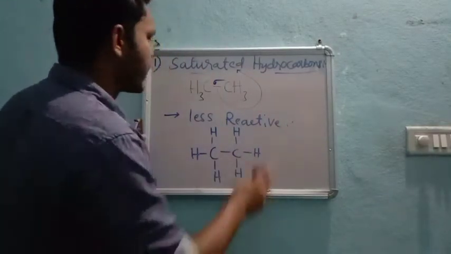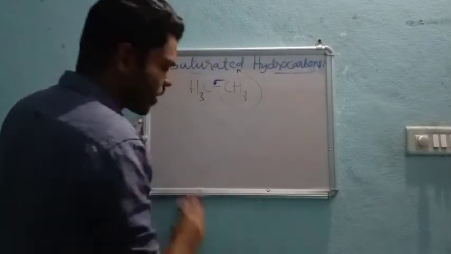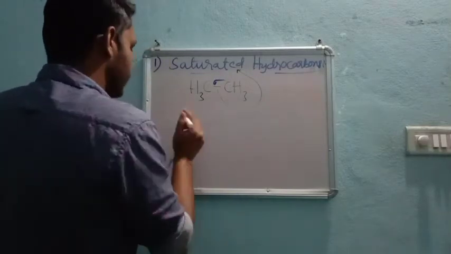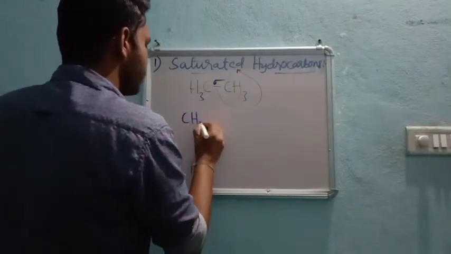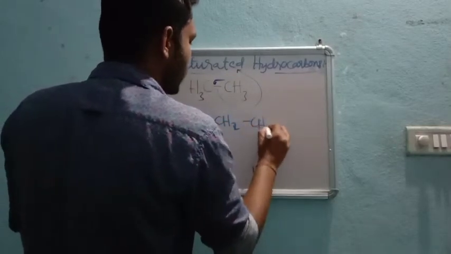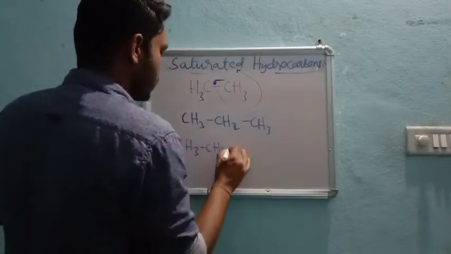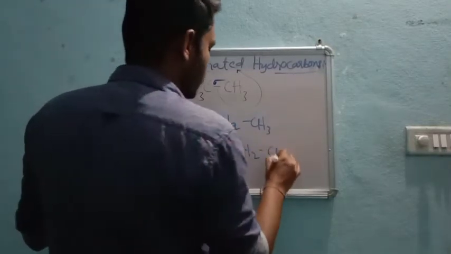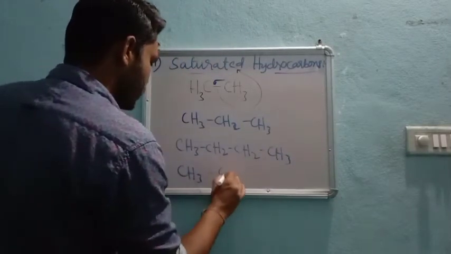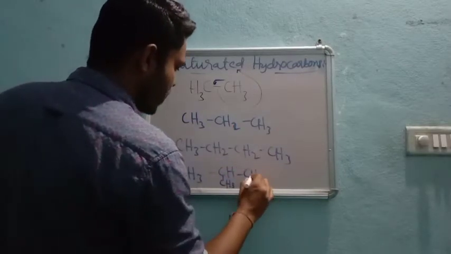We can see a number of examples of saturated hydrocarbons, like CH3, CH2, CH3, and CH3, CH2, CH2, CH3.